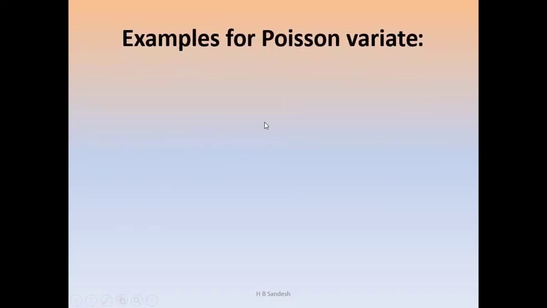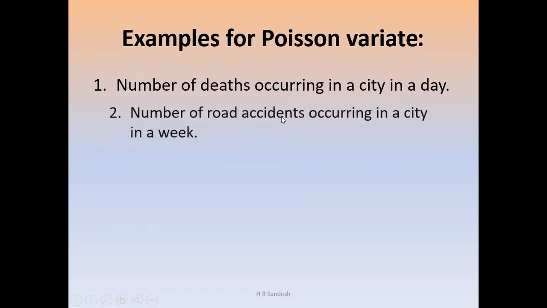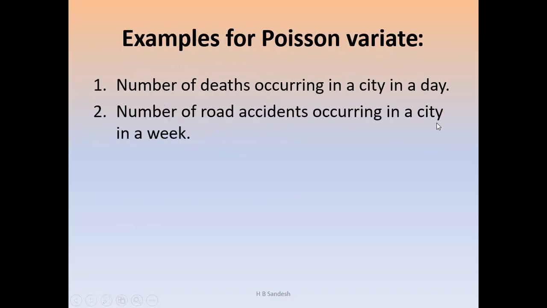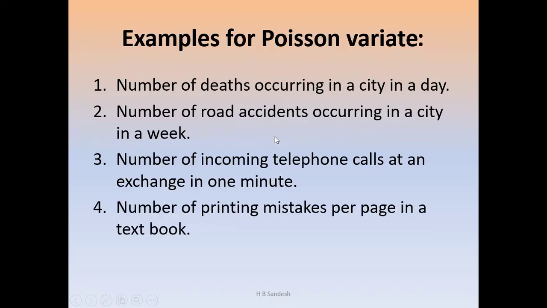Then the examples of the Poisson variate are: number of deaths occurring in a city in a day, number of road accidents occurring in a city in a week, number of incoming telephone calls at an exchange in 1 minute, number of printing mistakes per page in a textbook. These are some examples for the Poisson variate. In all these examples, the number of trials is large, that is n tends to infinity, and the probability of success is very small, p tends to 0. Therefore, np is equal to lambda.